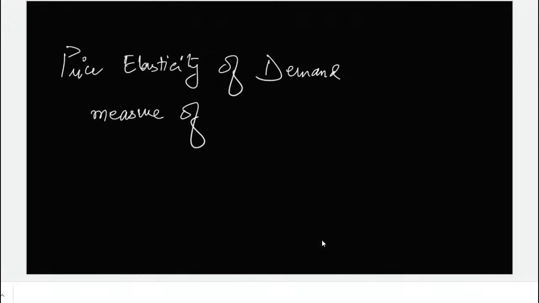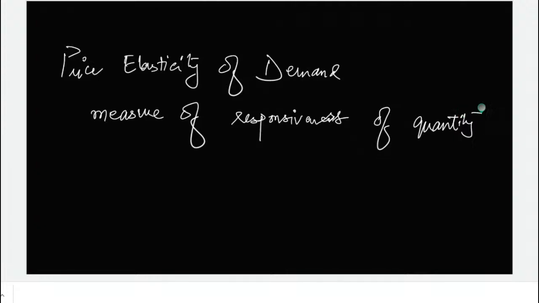Wait, let me think. Elasticity of demand is when the demand of a certain product is not necessary. I don't know how to explain it. It is a measure of responsiveness of the quantity demanded of a product to a change in its price.